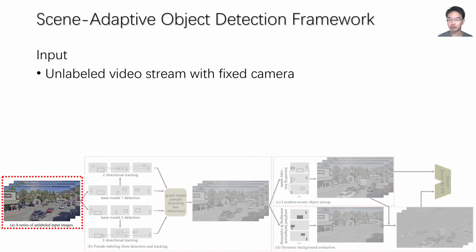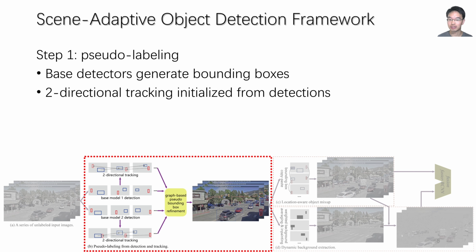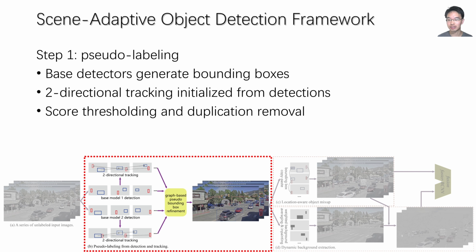The input of the model is a video stream from a fixed scene camera with no annotation. We also have a set of unadapted base detectors. They are trained on the source domain dataset, for example, MS-COCO. The first step of the pipeline is to generate a set of pseudo-annotation bounding boxes for training. We first run the base detectors, and then track the detected objects in both forward and backward directions. Using more than one detector here makes use of model ensemble. Then, all the boxes from the detection and tracking are aggregated, the low-score boxes are discarded, and the duplications are removed.